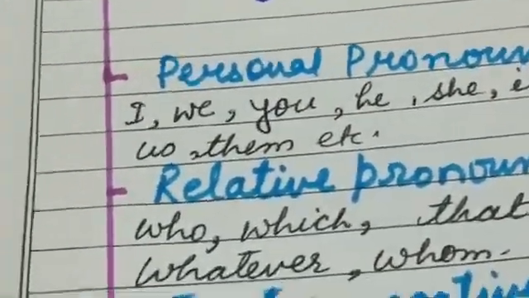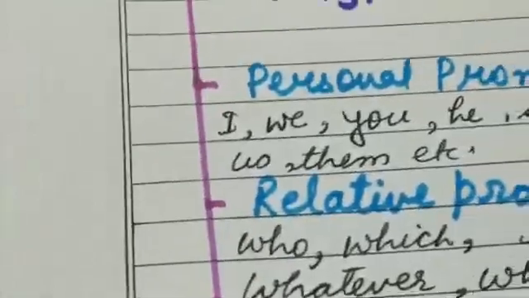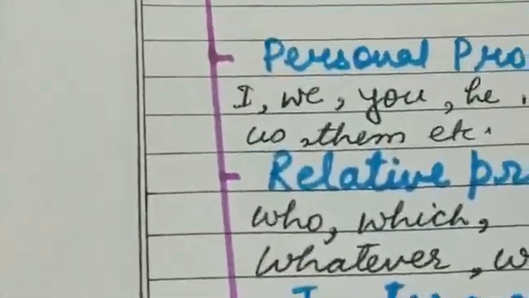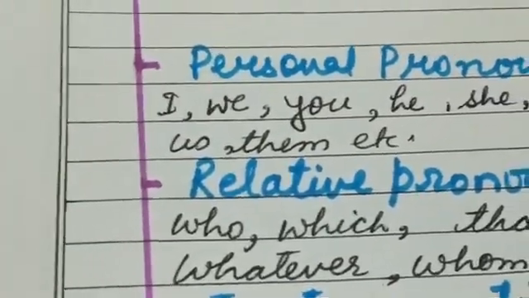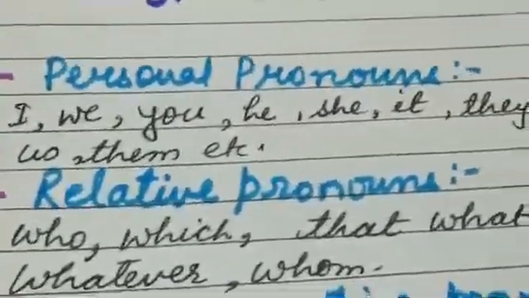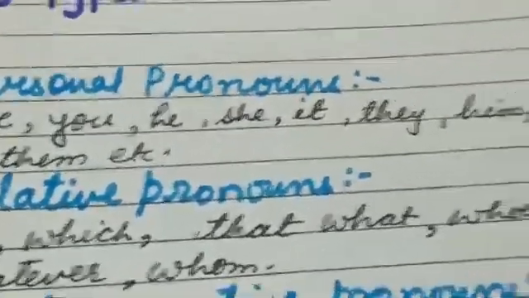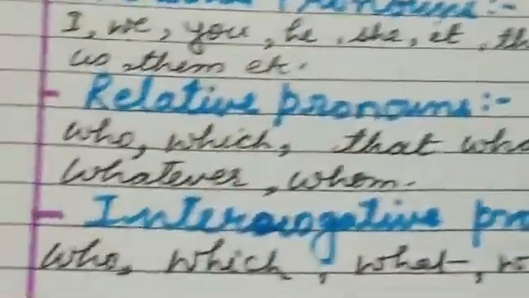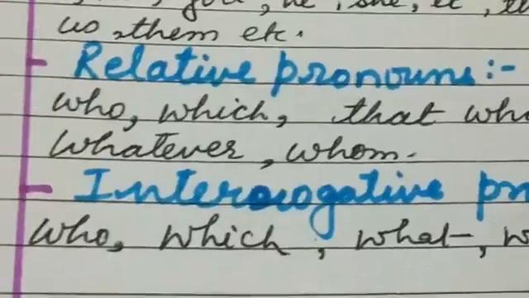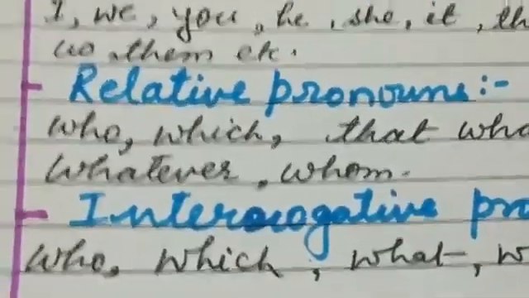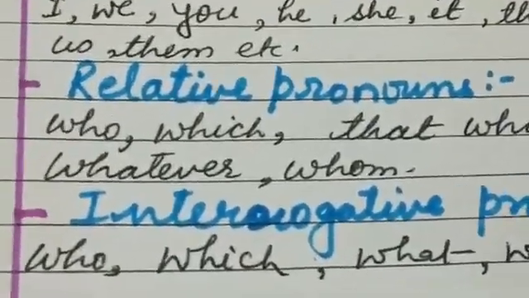It refers to a person or things. The pronouns I, we, you, he, she, it, they, him, her, us, them, etc. are personal pronouns.